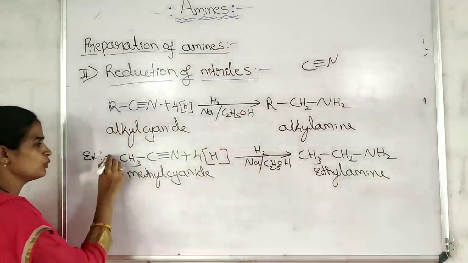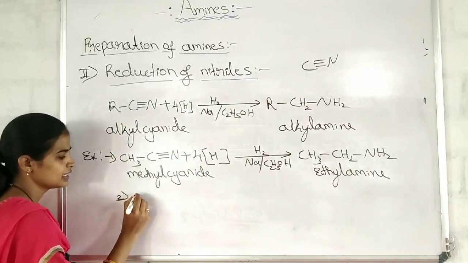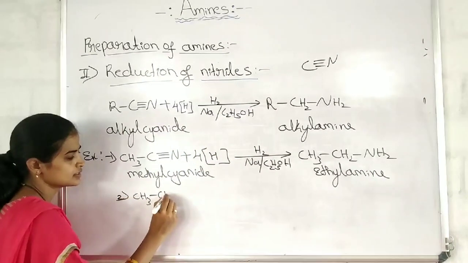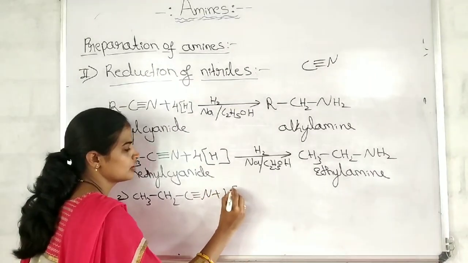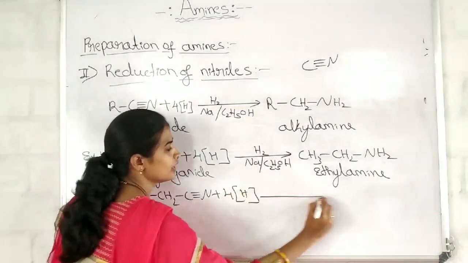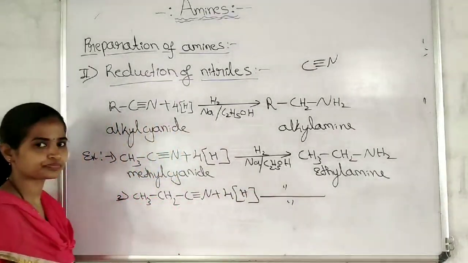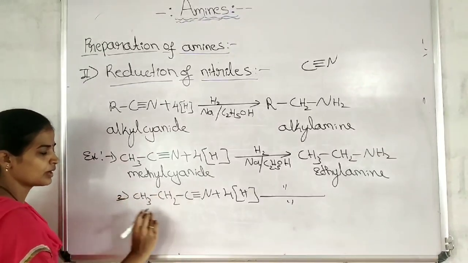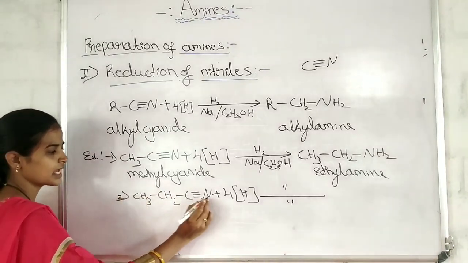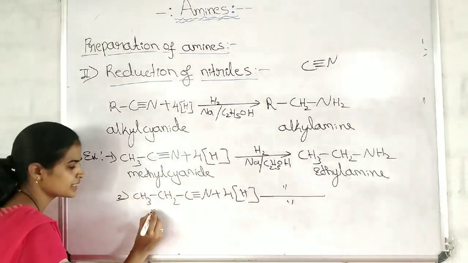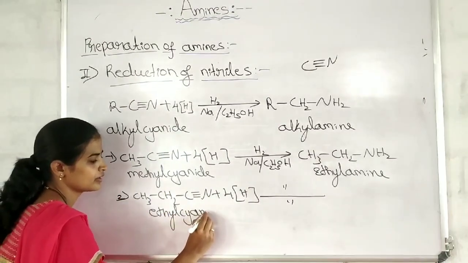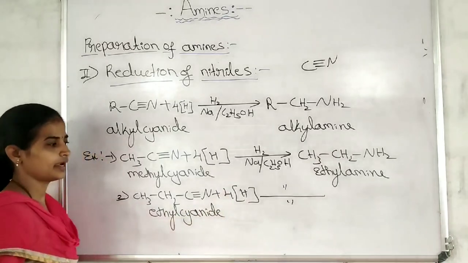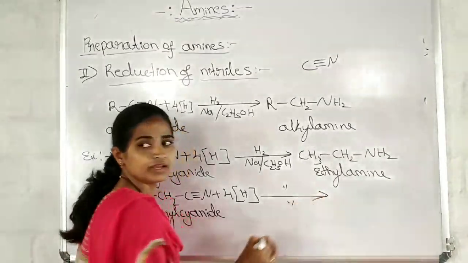Let me take one more example. See here, CH3-CH2-C triple bond N, 4H. Repeat the same conditions. What is the name of this? Cyanide. What cyanide? Ethyl cyanide.